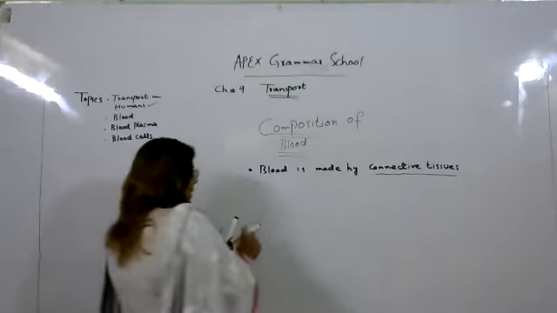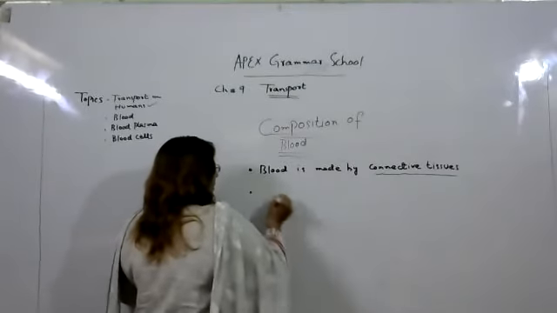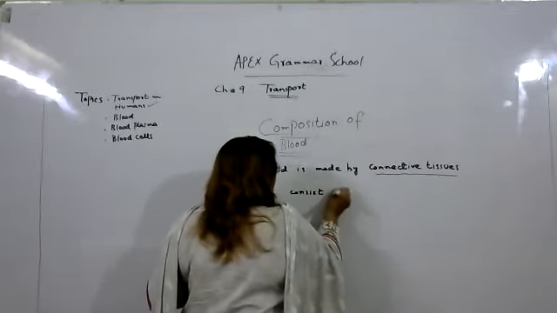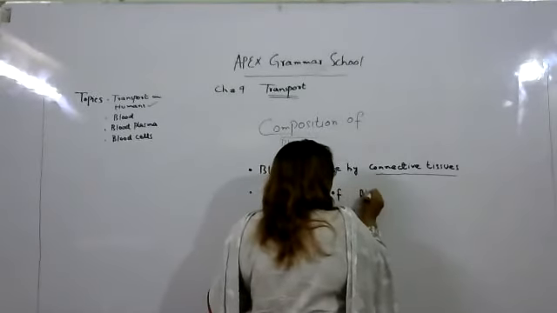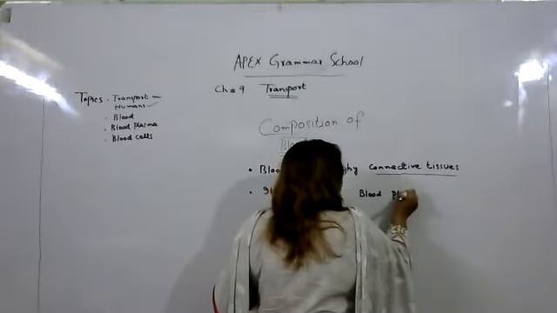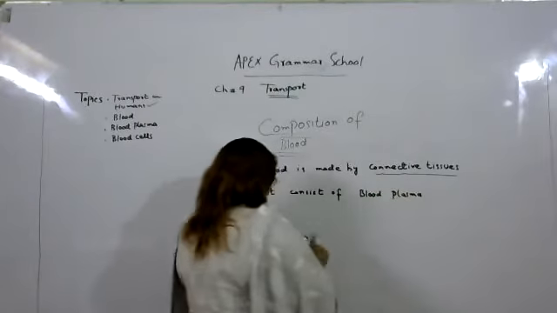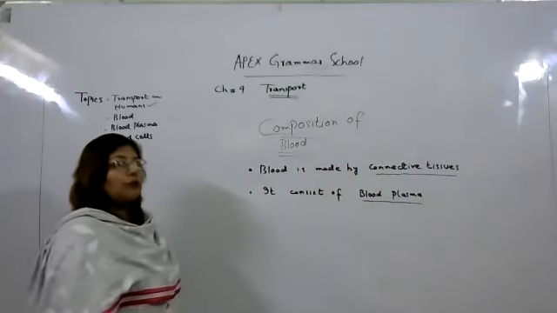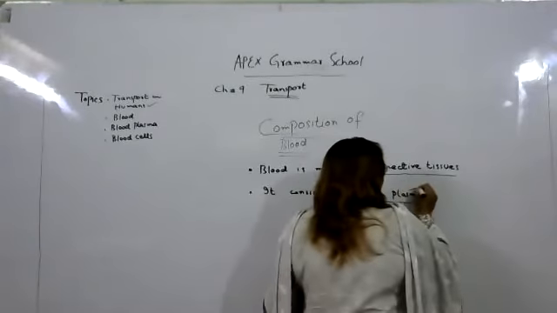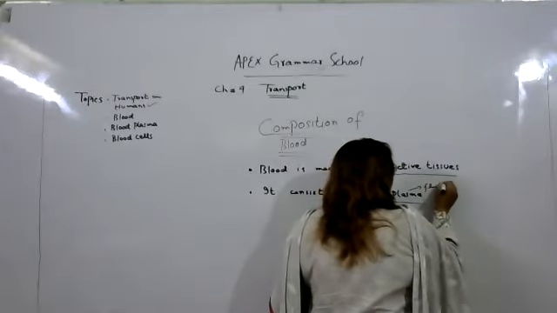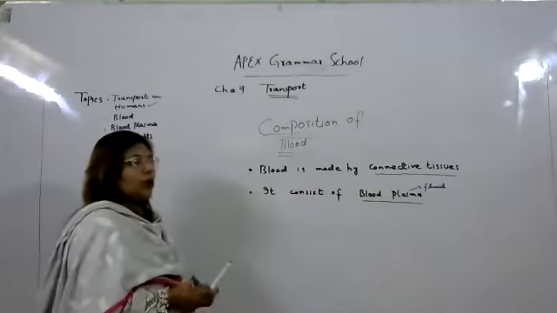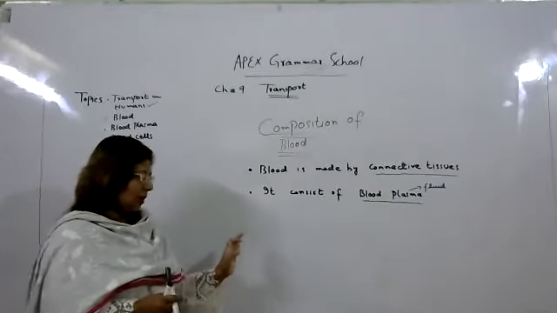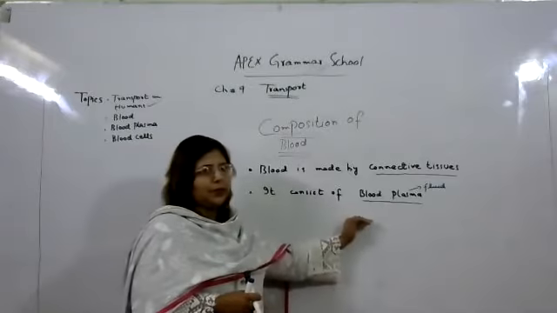Okay. And the second important thing is that it consists of blood plasma. Blood plasma. So another important thing. The question is, what is a blood plasma? What is the meaning of plasma? Plasma means fluid. So the blood in the form of fluid which runs in our body, in our arteries, in our veins, that is called a blood plasma.